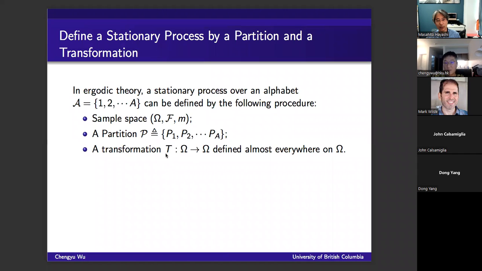So you have a transformation for all the sets in the algebra. The process is ergodic if and only if this transformation is ergodic. And this transformation is ergodic basically means that if you look at any set in this S, its inverse image under T will be the same as itself if and only if the measure of this set equals 0 or 1.